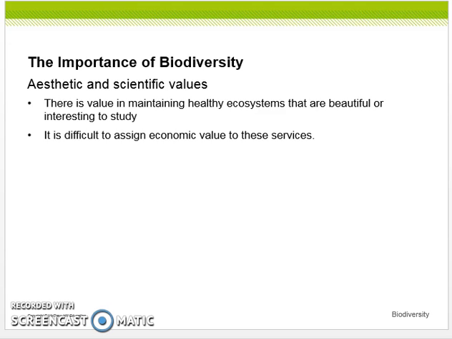There is value in maintaining healthy ecosystems that are beautiful or interesting to study, but it is difficult to assign economic value to these services because, quite honestly, it's not something that we value as a culture.